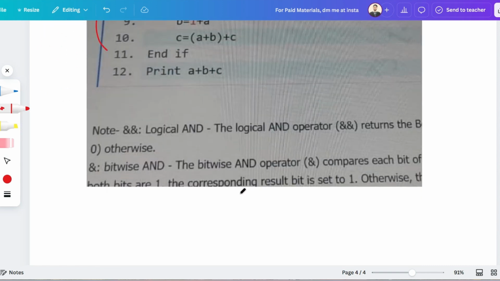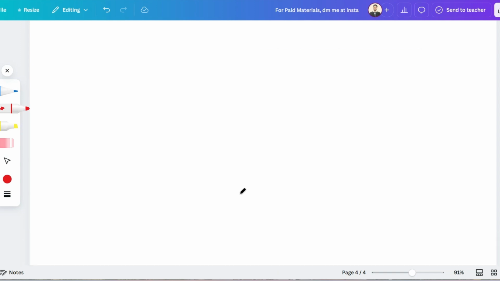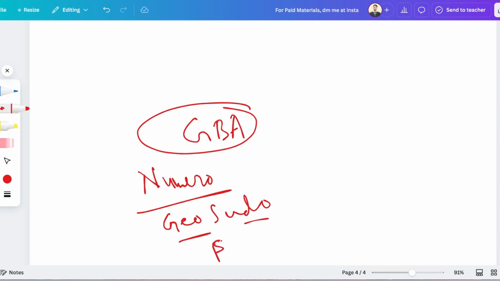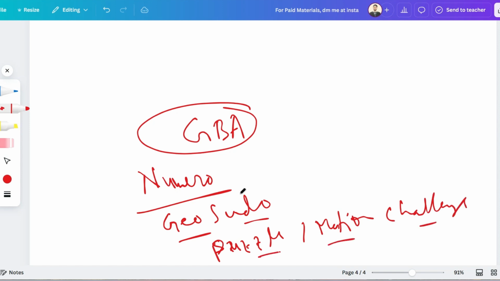Let me go to the next section, that is game based aptitude, and that will be very important. Let me share one thing, there will be various rounds. There will be one round called Numero, and then Geosudo, then Sudoku puzzle, and motion challenge. So there will be various rounds, and every round will have level 1, level 2, level 3.